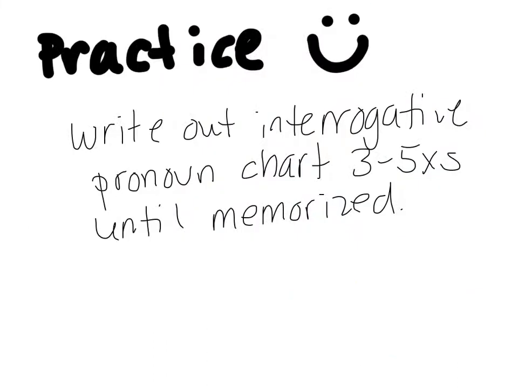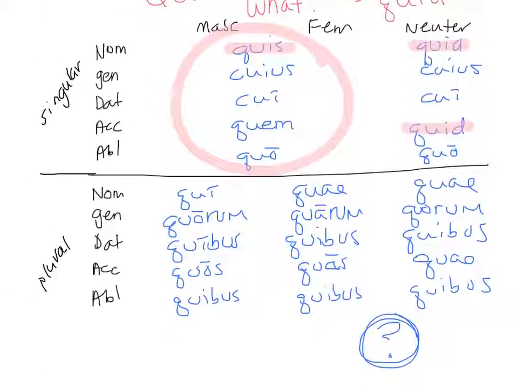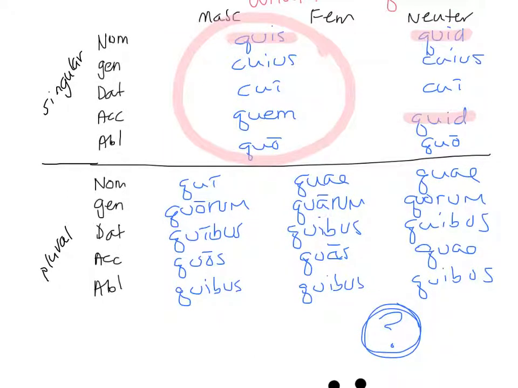So now to practice in your notebook, you need to write out the interrogative pronoun chart 3 to 5 times until memorized. So that's your practice. Do that in your notebook and make sure you bring it with you tomorrow. I'm going to scroll back up so you can check your work against the chart. But try to maybe copy it down once or twice by looking at it, and then try to do it without checking. So there's the chart again so that you can check your work.